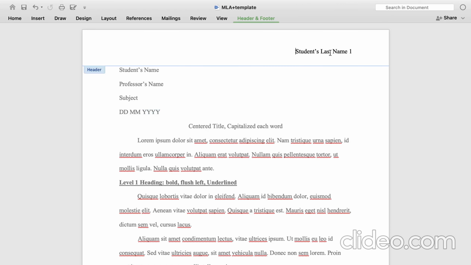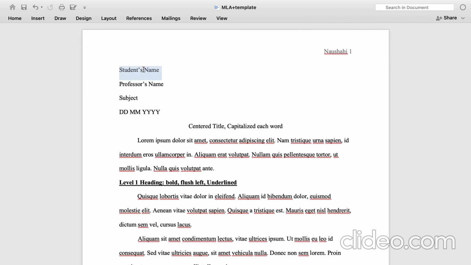Okay, so let us fill this out. That's my last name. That's my full name. Let's say my professor's name is Rajesh. Subject: mostly MLA papers are for English, so I'm just going to write English here. Here you can write the date, let's say 22, 6, 2021. You can write the date of the assignment.